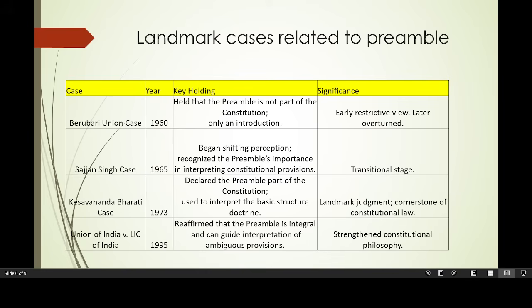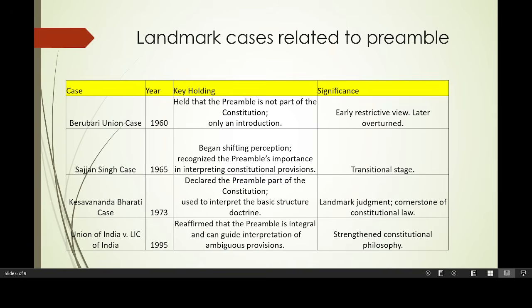The next very important case is the Kesavananda Bharati case, in 1973, which is very famous for the basic structure doctrine. Here you have to remember that it is the first time it was accepted that the preamble is part of the Indian constitution. It was already asked in our preliminary exam. Now the next case is Union of India versus LIC of India. Here the Supreme Court reaffirmed that the preamble is an integral part of the Indian constitution.